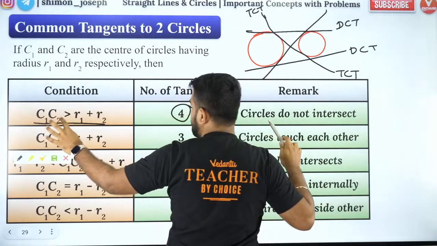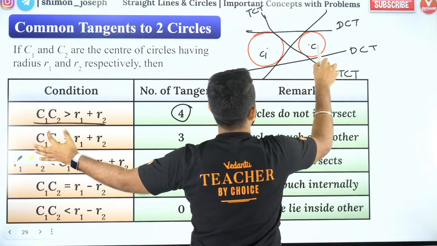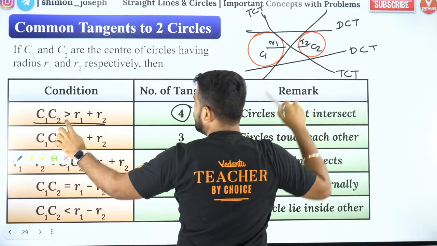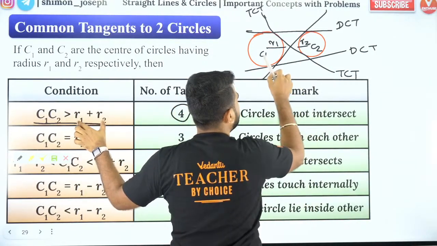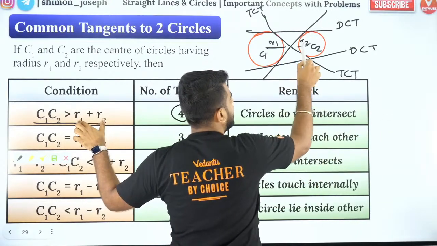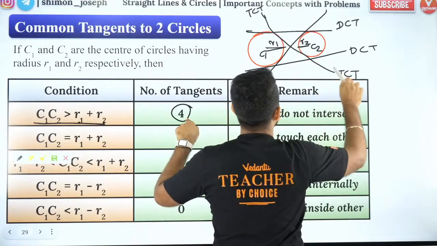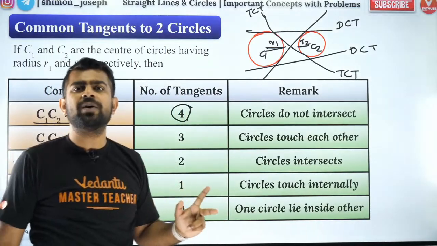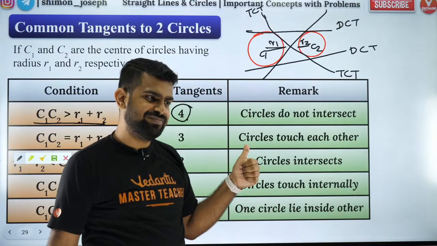If two circles are separated, the distance between centers will be greater than the sum of the radii. You can see that visually here, right? It's quite intuitive. The distance between the centers is greater than the sum of the radii, and that is why you have 4 common tangents. 2 of them are direct and 2 of them are transverse. Okay?